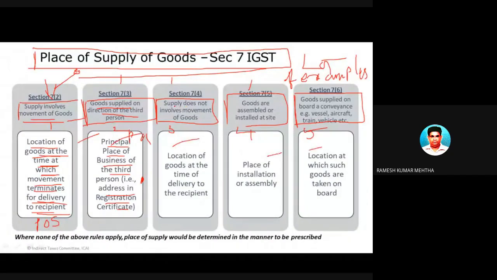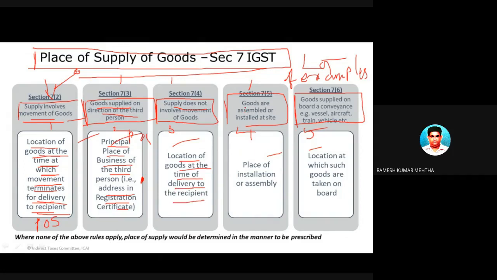Next one is supply doesn't involve movement of goods. When supply doesn't involve movement of goods, then the location of the goods at the time of delivery to the recipient is the place of supply.